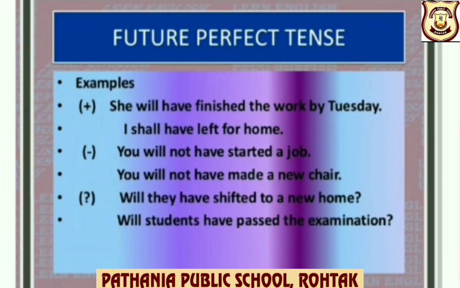Examples. Positive, subject, that is she here, will have finished, that is V3, the work by Tuesday. I shall have left for home. Negative, you will not have started a job. You will not have made a new chair. Interrogative, will they have shifted to a new home? Will students have passed the examination?